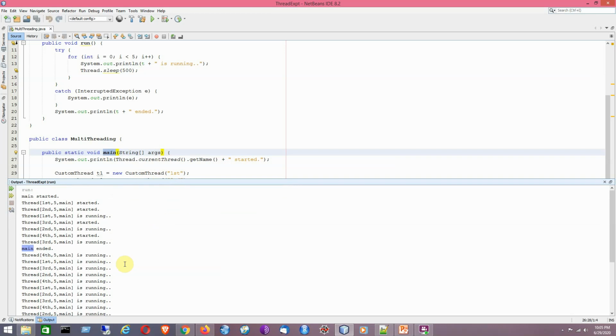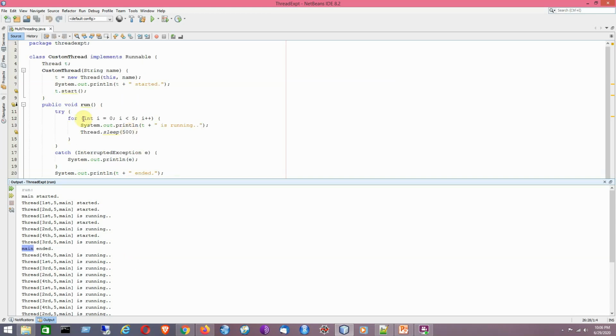So now we will be writing some code to gain some control over the threads' execution. That means I will modify the code in such a way that main will be the last thread to end. That is my objective, but here we are not getting this. So I have to use the join method to make the main thread wait for other threads to die. That is the idea.